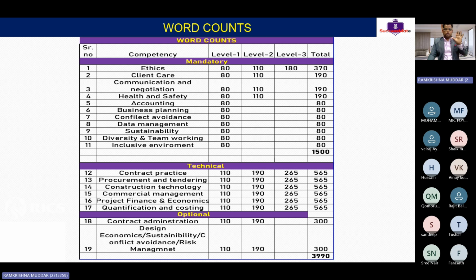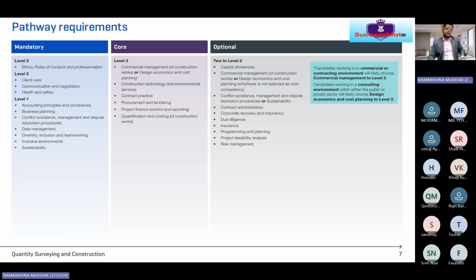Clear, guys? For the time being, you have to understand the word count to write under each competency, and this is the breakdown. If you cannot go more than 80 words, you can go, but you have to reduce another competency. Okay. So let's understand what is level 1, level 2, level 3. That is extremely important. This is from the RICS. This is exactly what I have replicated in my sheet. So don't worry about this one. This is the same level 3, level 2, level 1, but I have made it in a simpler way so that you are able to understand.